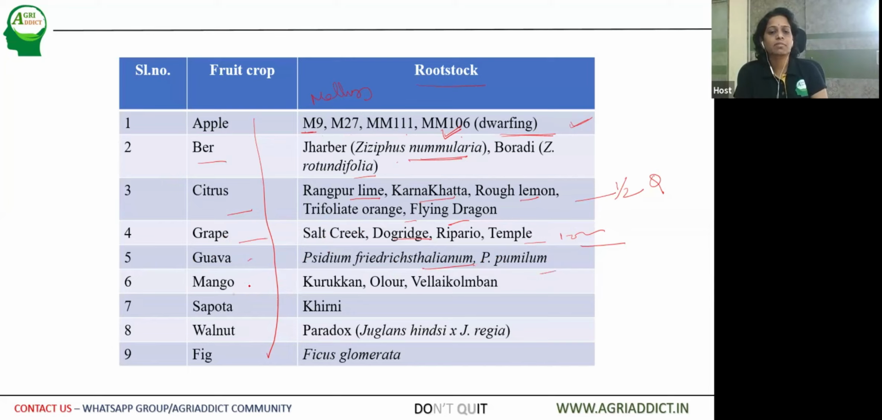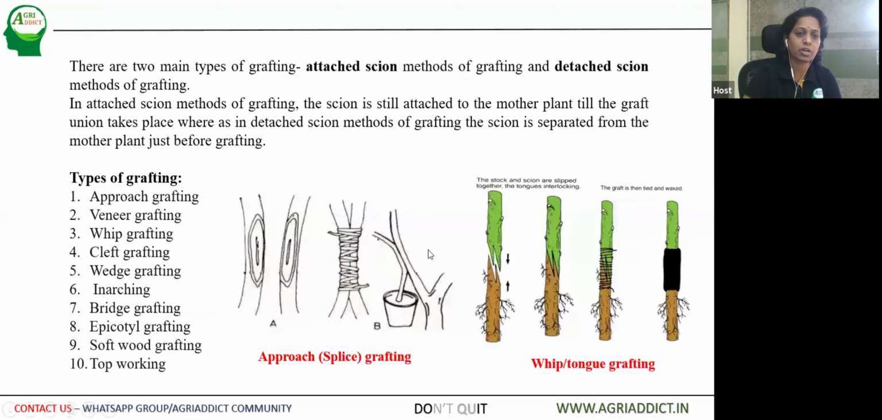In case of mango, the different cultivars like Kurukkan, Olour and Bappakkai are resistant to salinity to some extent. Then in Sapota, Khirni, the other species, is used as rootstock. Then in case of walnut, Juglans Paradox, a hybrid between Juglans hindsii and Juglans regia, is largely used as a rootstock for walnut cultivation. Then in fig, Ficus glomerata is used as a rootstock.